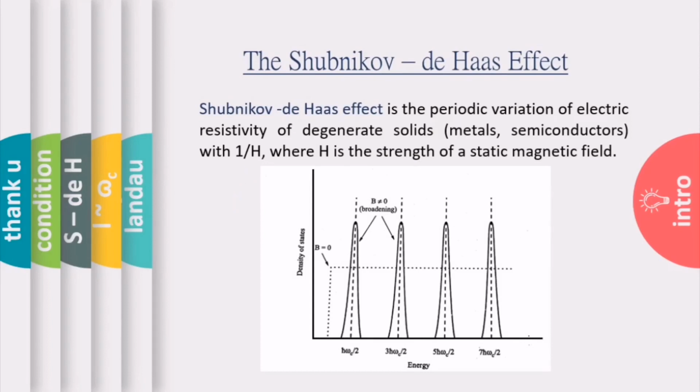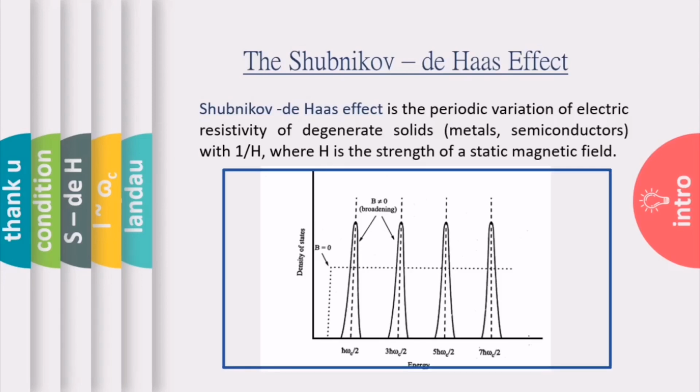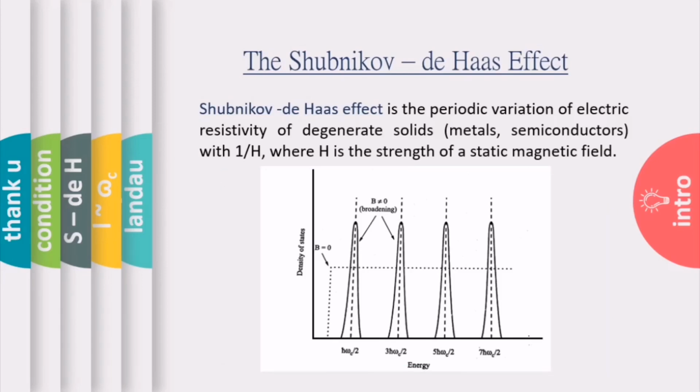Here you need to know about the discrete energy levels based on the magnetic field, that is Landau levels. Very important thing. So look at the figure. Here the x-axis denotes the energy and the y-axis represents DOS, that is density of states. So what do you mean by a density of states? That is the number of available or valid energy levels per unit energy interval per volume.